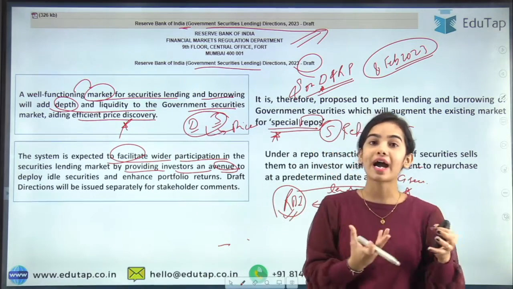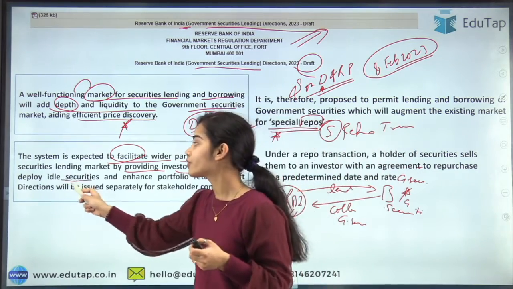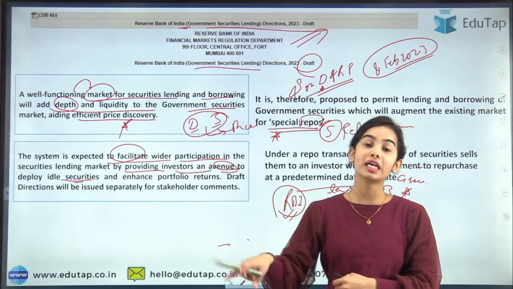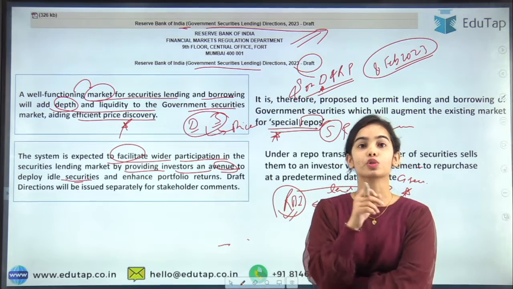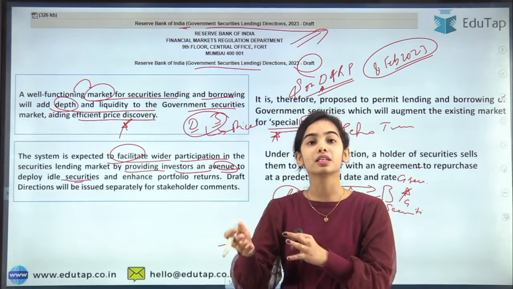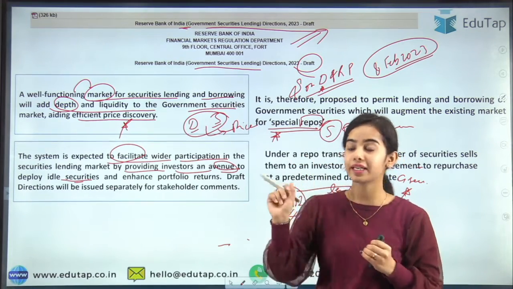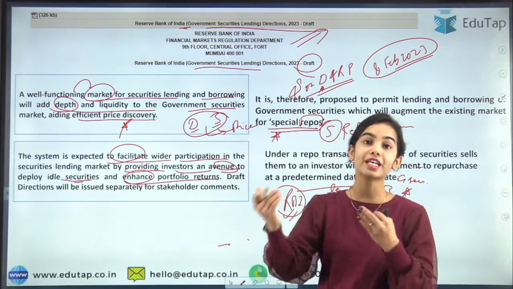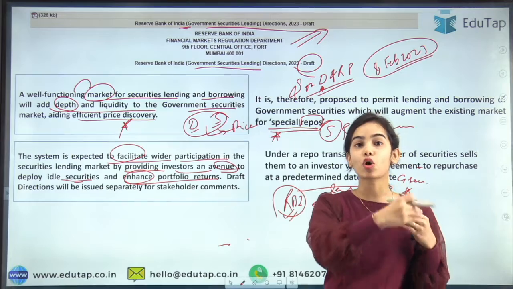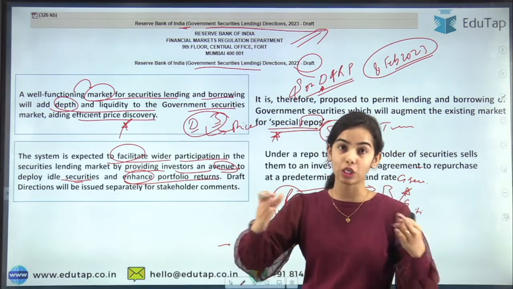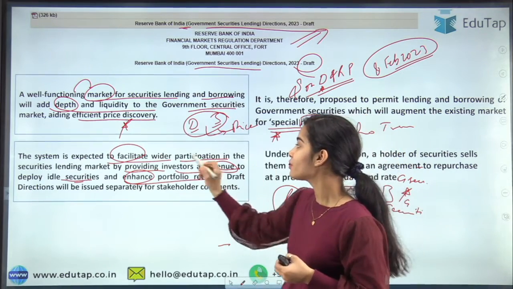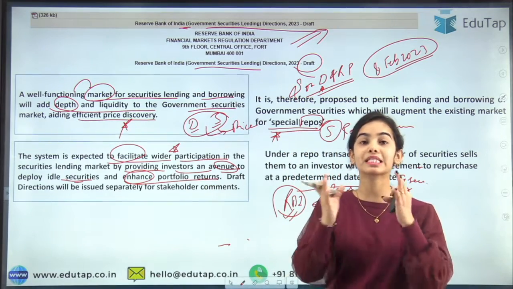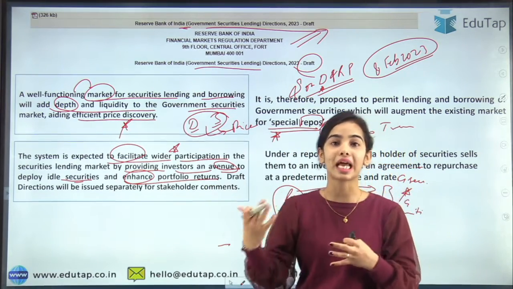The banks do not want to sell them, but they want to earn extra cash on those securities. So the banks can lend such dated securities. It will enhance portfolio returns, providing more earnings to the banks on that government security over a longer period, and it will create wider participation in the securities market, because the idle securities will now be utilized.